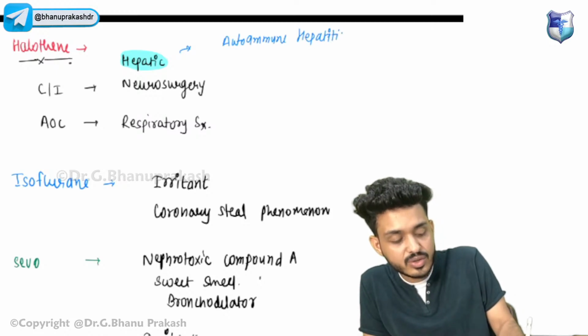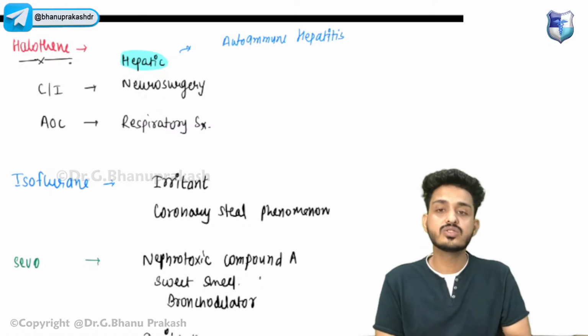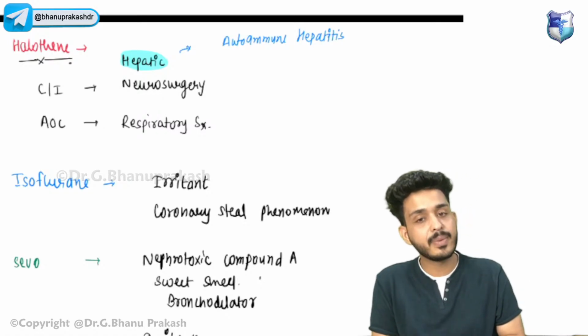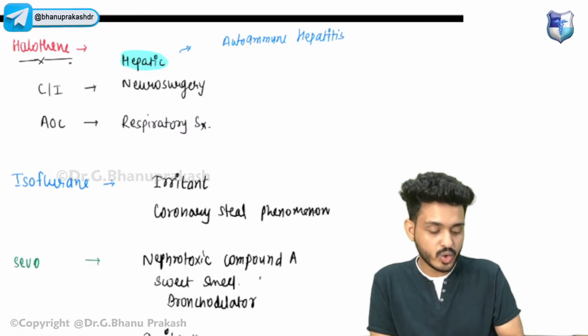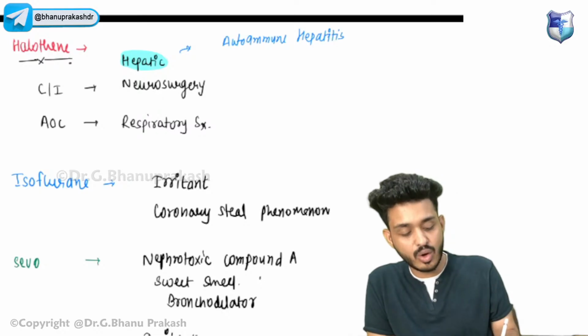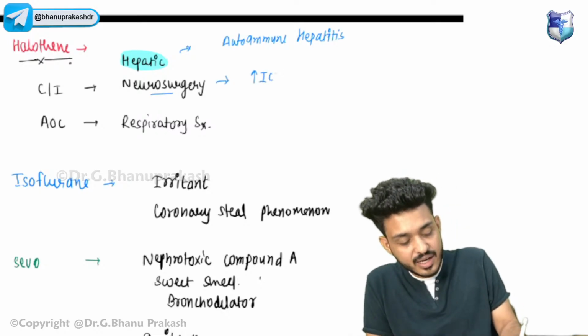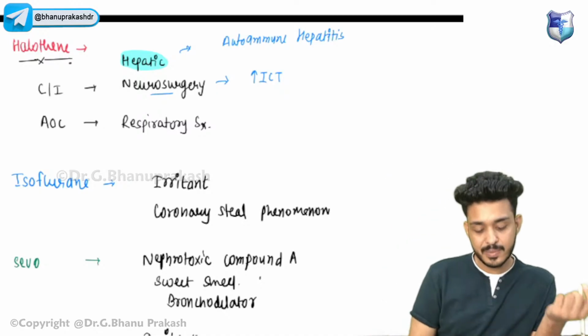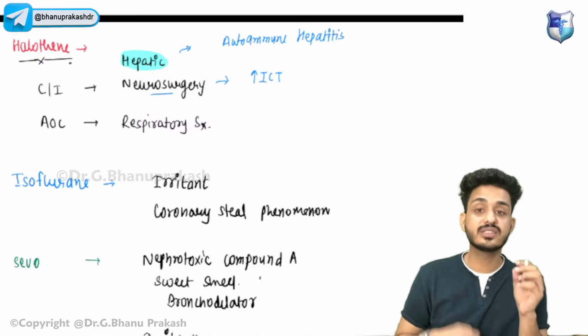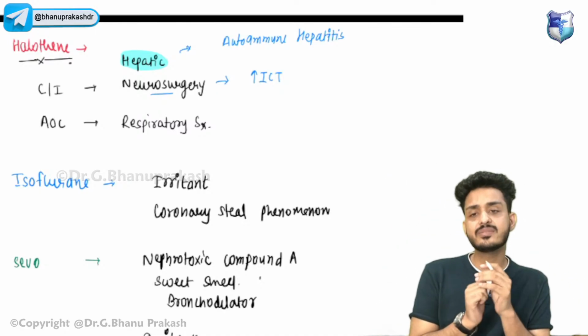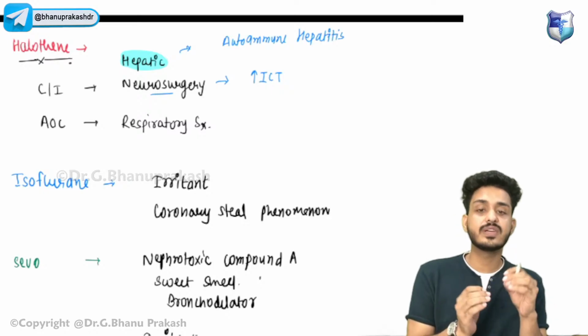Second, it is contraindicated in neurosurgery, because it increases intracranial tension. That is why we avoid it in hepatic surgery as well as neurosurgery.